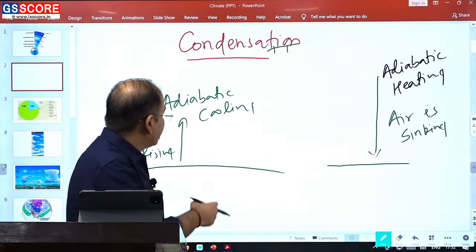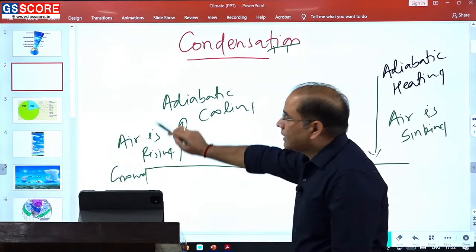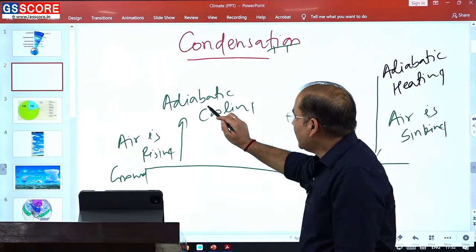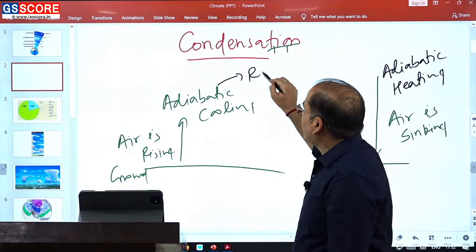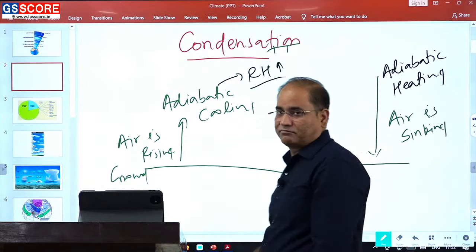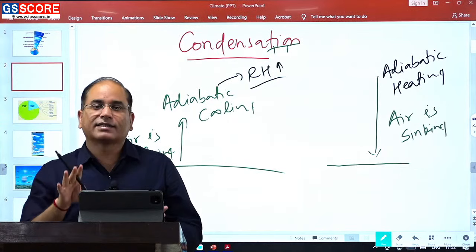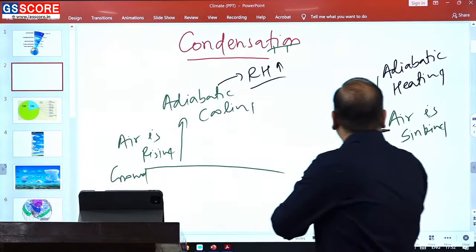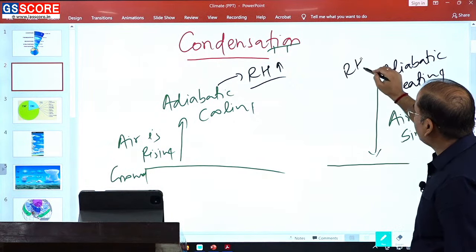Here is one more thing you can link up: whenever the air is rising, air is getting cooled adiabatically and its RH will increase. So, air rising, adiabatic cooling, RH increases, and here we have the opposite: air sinking, adiabatic heating, RH decreases.